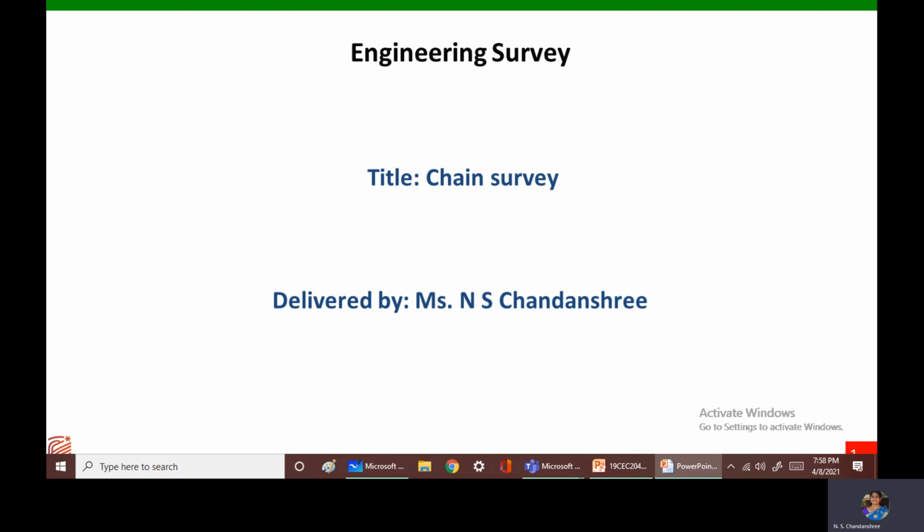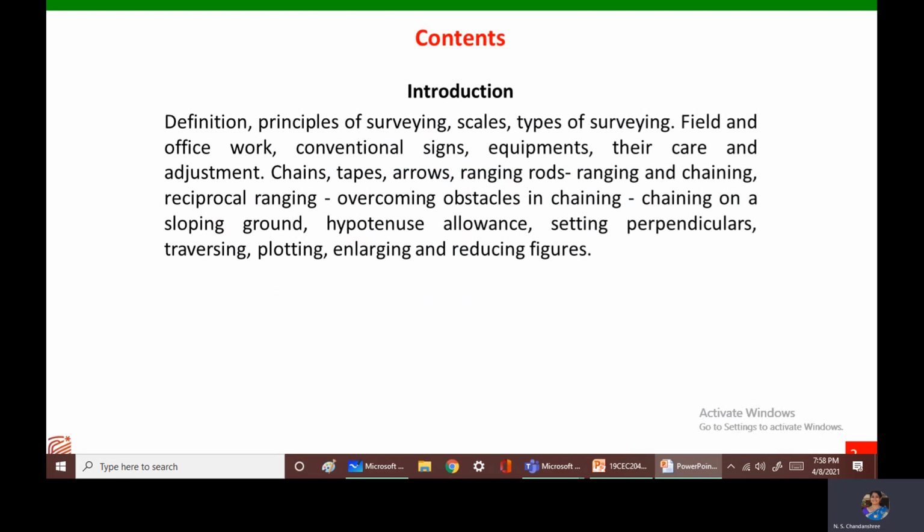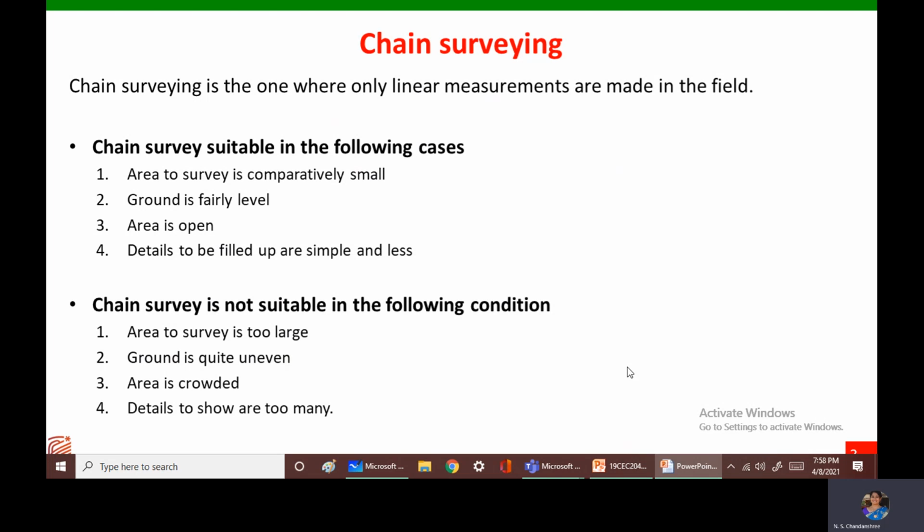Good morning, everyone. In today's session, we will be learning about chain surveying. We'll be learning about different types of corrections that are applied in chain surveying, and we'll try to solve certain problems on chain and tape corrections.